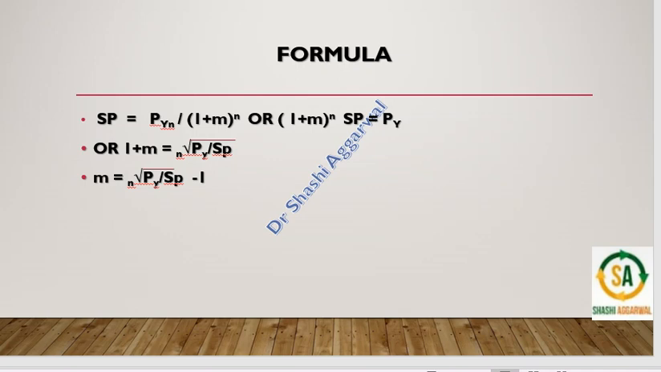Or we could also simplify it: 1 plus M is the nth root of prospective yield divided by supply price. So M we could calculate in this manner: nth root of prospective yield divided by supply price, minus 1. If we have prospective yield and supply price, then we could calculate the value of the marginal efficiency of capital.